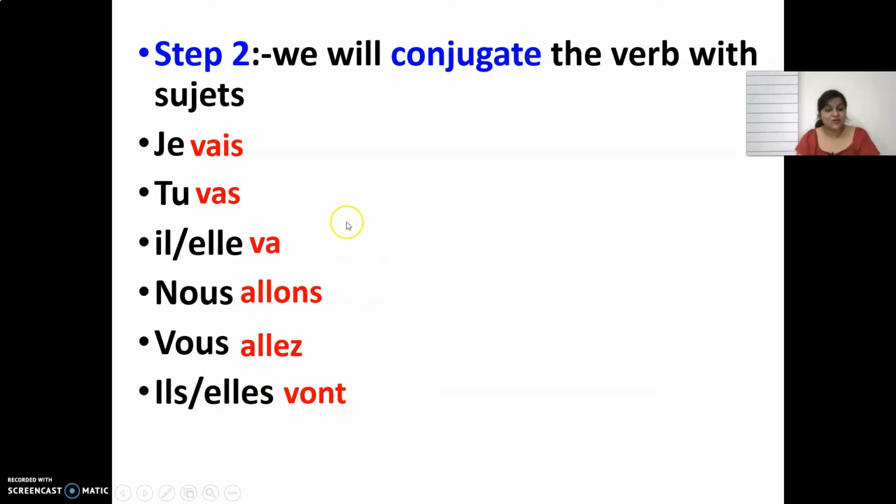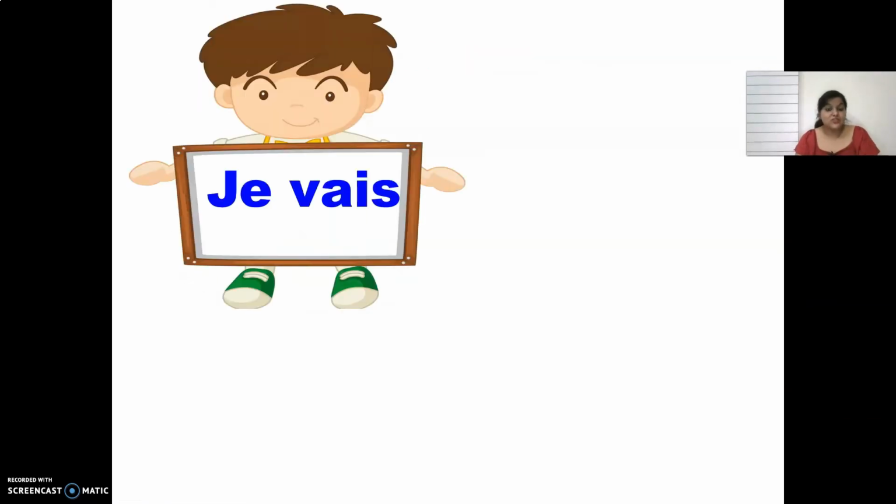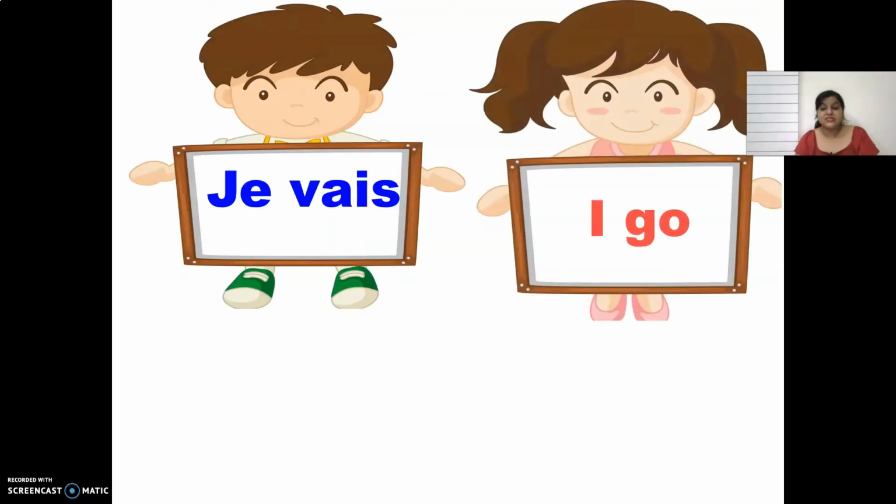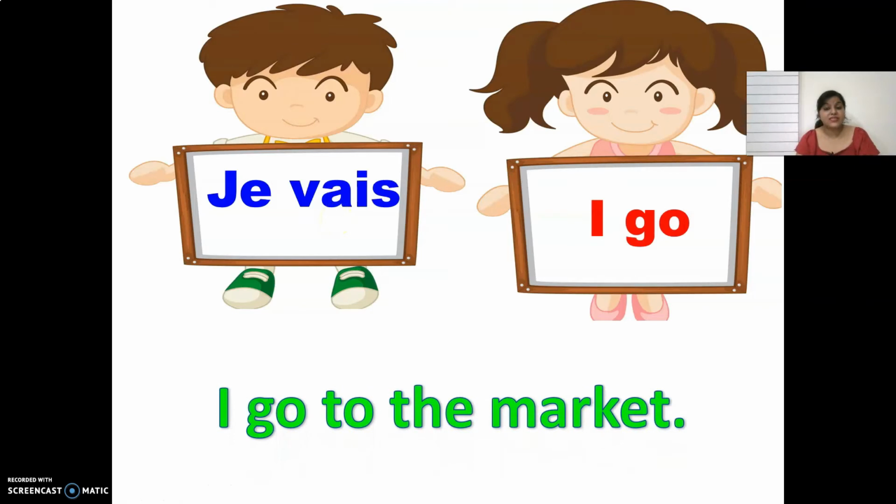Now let's find out what it means along with sentences. So je vais means I go. If you want to say I go in French, you would say je vais. Now let's try to make a sentence with it. For example, I want to make the sentence I go to the market. Now let's see how we say to the market in French.